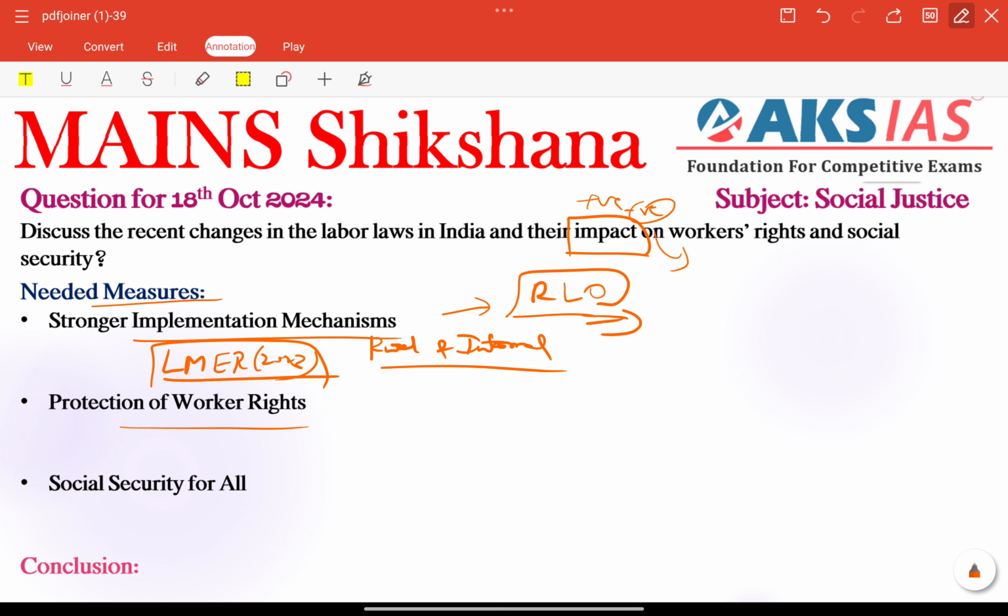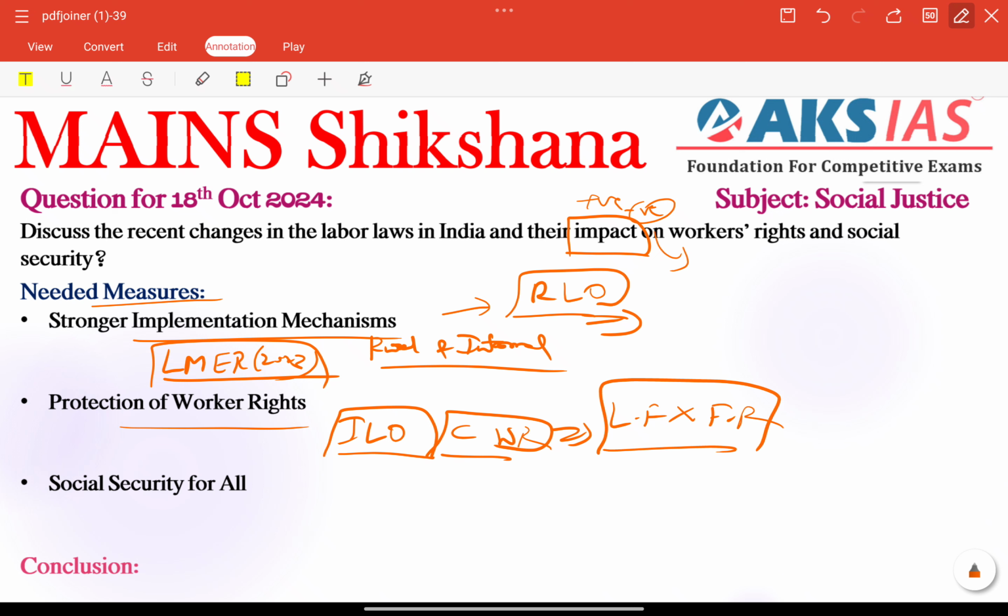Next, protection of workers' rights is also very important. Safeguards should be introduced for job security and fair treatment. For example, the International Labour Organization Convention on Workers' Rights, the ILO Convention on Workers' Rights, advocates a balance between labor flexibility and protection of fundamental rights. Here labor flexibility and fundamental rights need to be addressed.